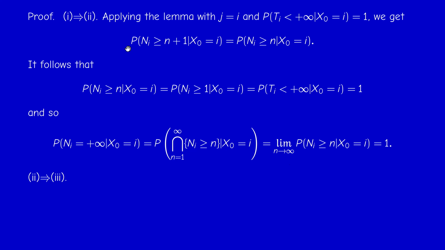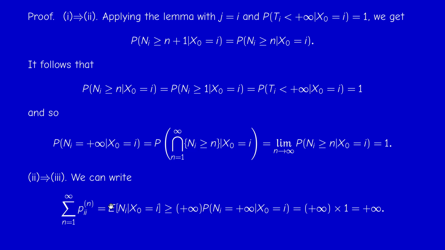Now 2 implies 3. We proved earlier that the conditional expectation of N_i is given by this series.